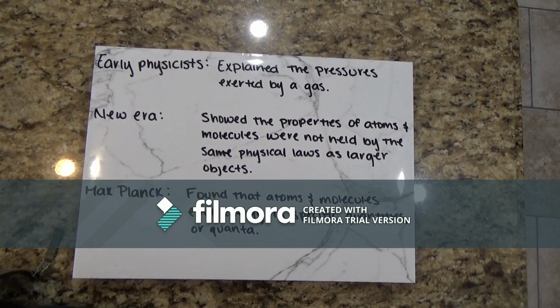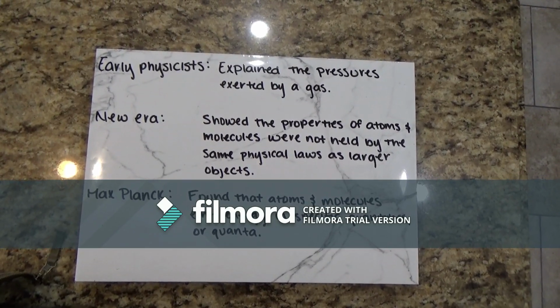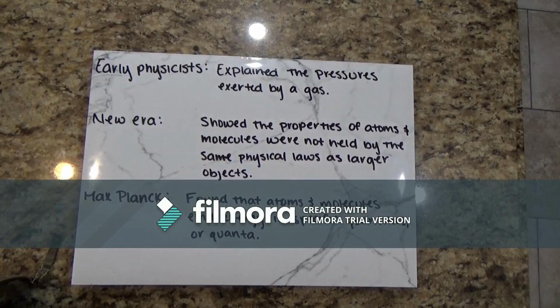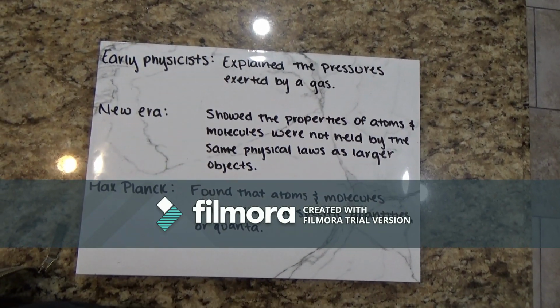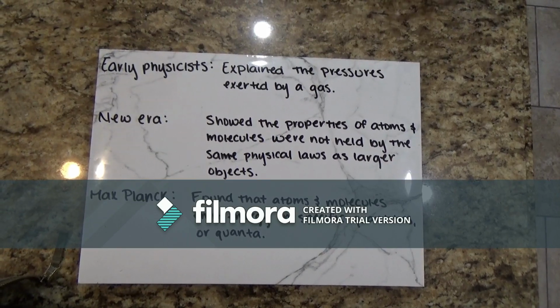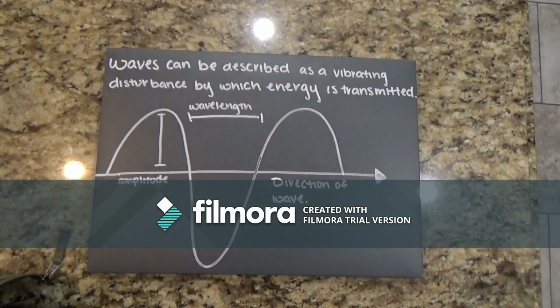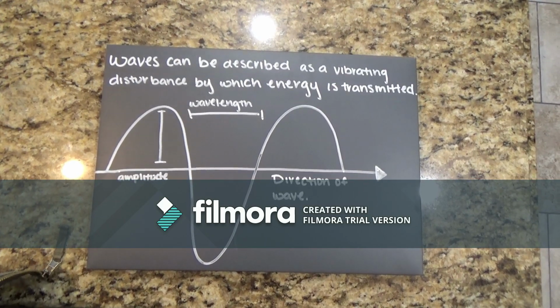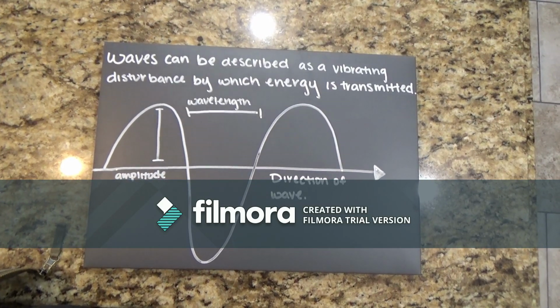It is then that Planck found that atoms and molecules emit energy in specific quantities, or quanta. Having an in-depth knowledge about the nature of waves is needed to better understand Planck's quantum theory. Waves can be described as a vibrating disturbance by which energy is transmitted. Think of water waves, for example.